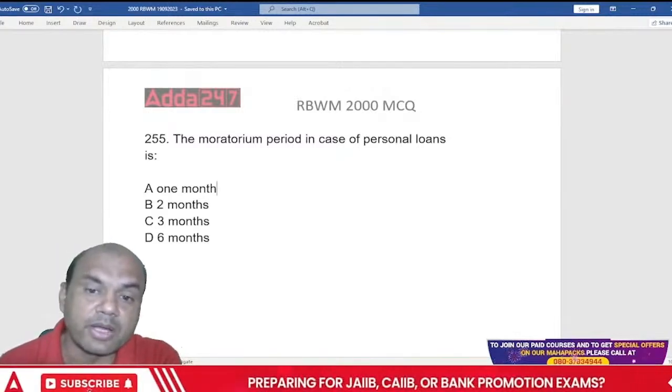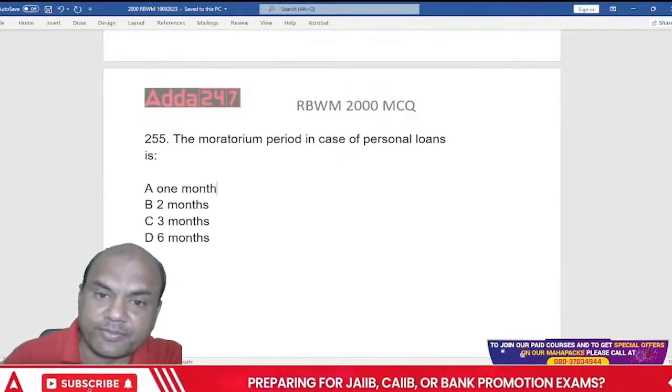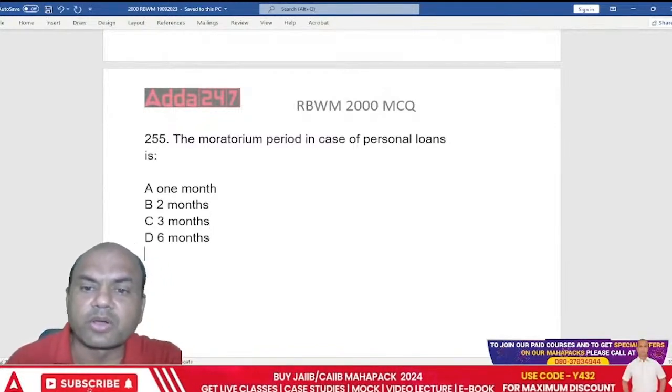The moratorium period in case of personal loans is, so in case of personal loans, what is the moratorium period? PL.